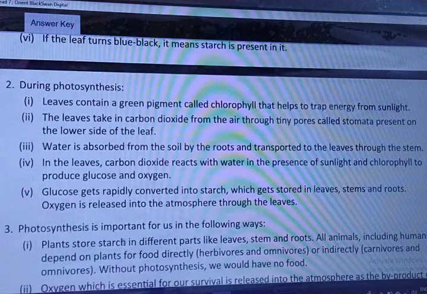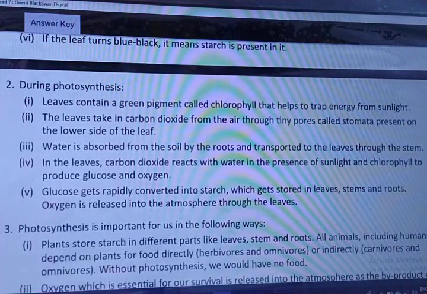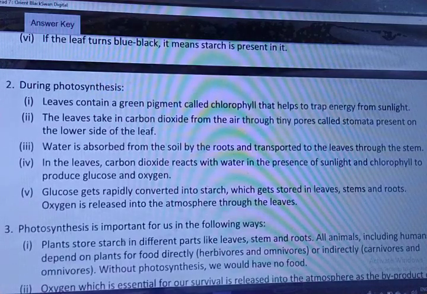The leaves take in carbon dioxide from the air through tiny pores called stomata present on the lower side of the leaf. Third, water is absorbed from the soil by the roots and transported to the leaves through the stem. Fourth, in the leaves, carbon dioxide reacts with water in the presence of sunlight and chlorophyll to produce glucose and oxygen. Glucose gets rapidly converted into starch, which gets stored in leaves, stem, roots. Oxygen is released into the atmosphere.